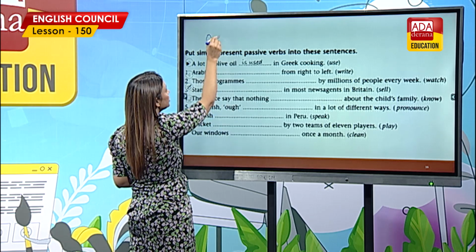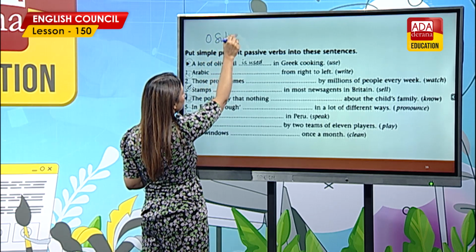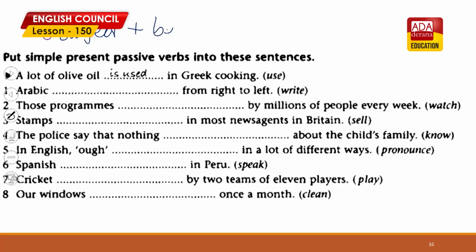So the structure is you have your subject and you have your be verb according to the subject. Be verb is am, is, are.